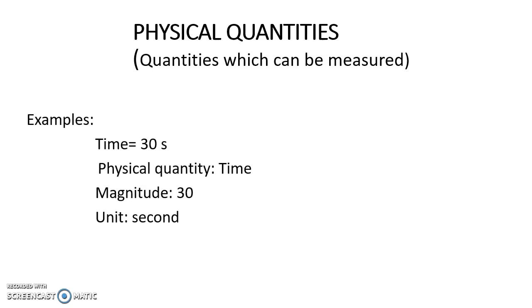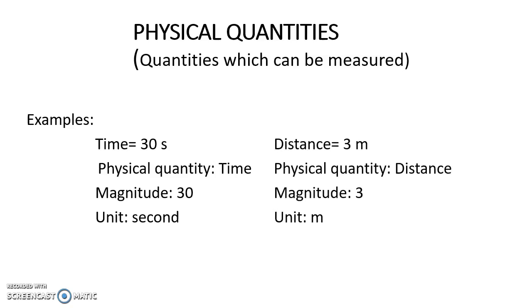For example, time is equal to 30 seconds. So we have measured time as 30 seconds. So time is a physical quantity. Time is measured as 30 seconds. The number is called the magnitude. So magnitude is equal to 30 and unit is second.